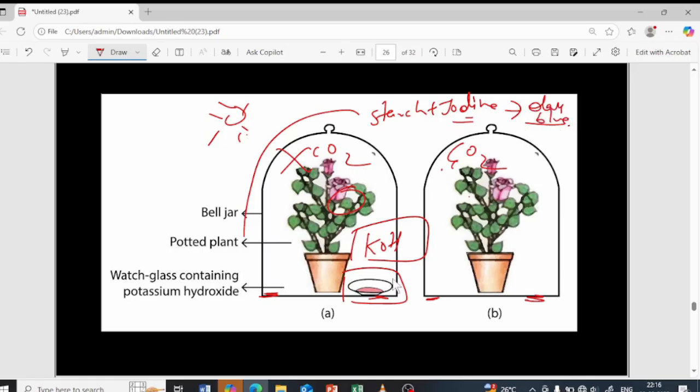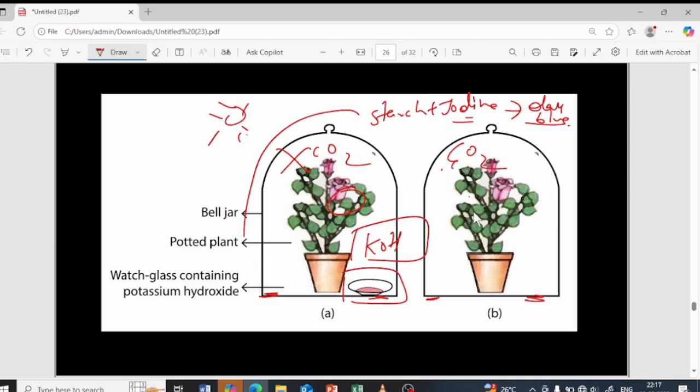Now here, I have kept potassium hydroxide, so carbon dioxide is not present. If the carbon dioxide is not present, obviously photosynthesis will not take place. If photosynthesis is not taking place, no starch is there, no carbohydrate is there. Clear. Here carbon dioxide is present, sunlight is present, chlorophyll pigment is present, water is present.